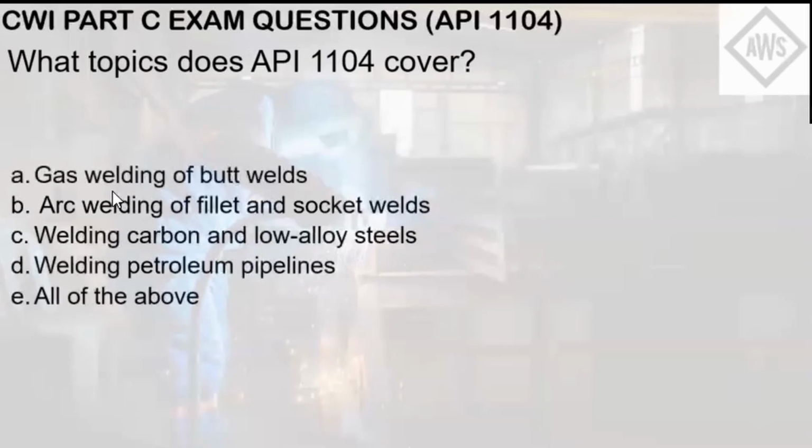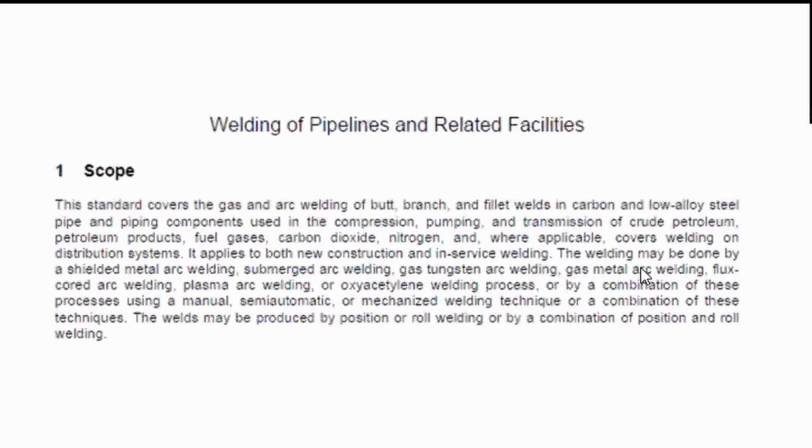Letter A, gas welding of butt weld metals. Letter B, arc welding of fillet and socket welds. Letter C, welding carbon and low alloy steels. Letter D, welding petroleum pipelines. Or letter E, all of the above.